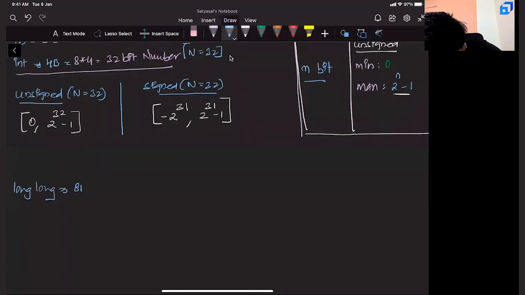What is long? It is 8 bytes. What is 8 bytes? Sorry, 8 bytes. 8 into 8, that is a 64-bit number, right? That means, can I say n is 64?